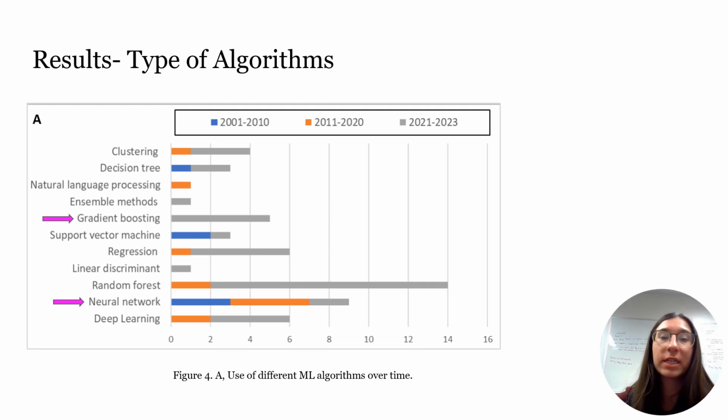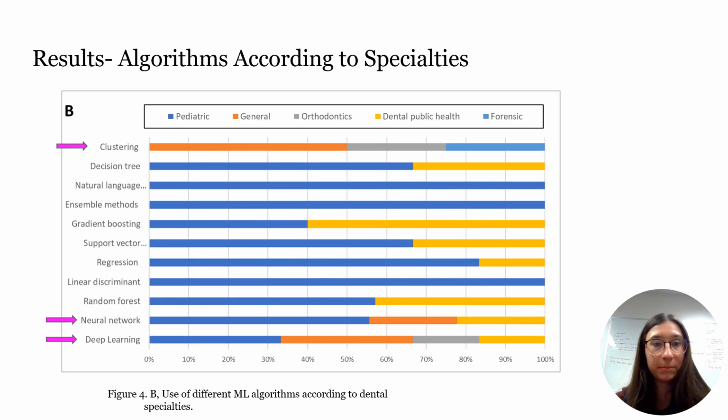This next figure is showing us the different machine learning algorithms that have been used over time. So during the initial decade, shown here in blue, the neural network technique was the most preferred machine learning algorithm being used in research. It was then between 2011 and 2020 that, along with the algorithms used earlier, researchers started using deep learning, random forest, and other techniques such as regression. In the current decade, however, algorithms such as random forest and regression continue to rise, where newer techniques such as gradient boosting started to emerge rapidly.